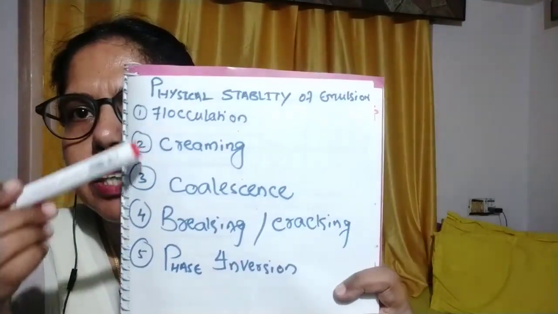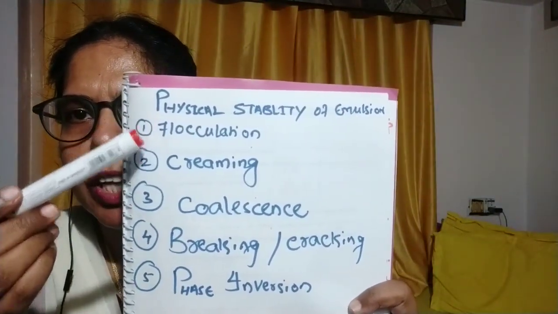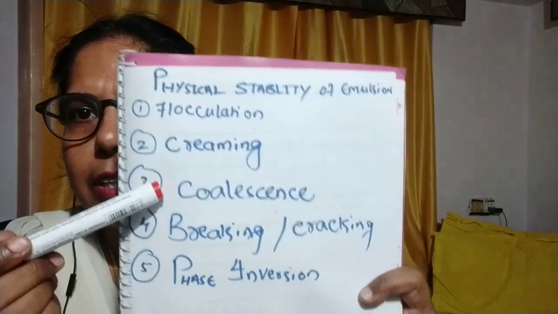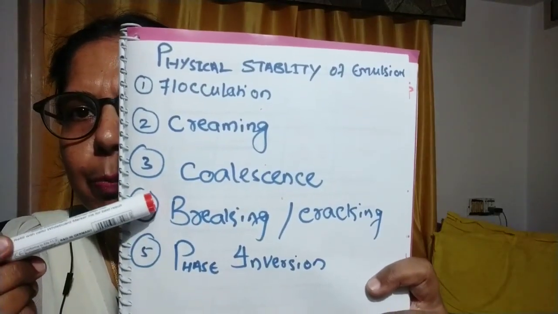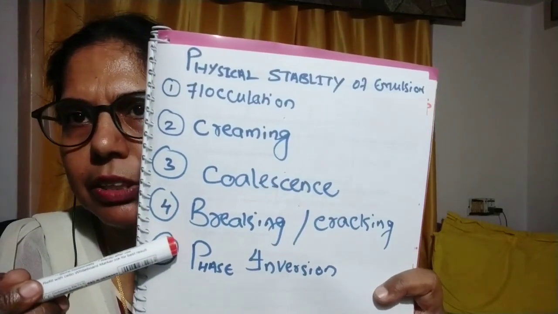And the fifth one is phase inversion. So these are the physical instabilities of emulsions: flocculation, creaming, coalescence, breaking or cracking of emulsion, and phase inversion.